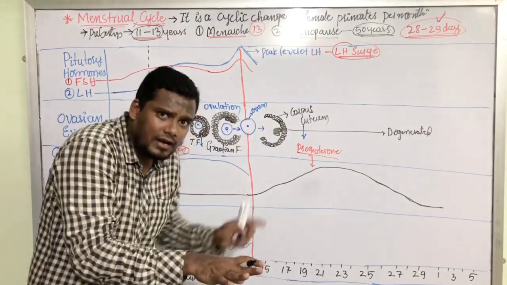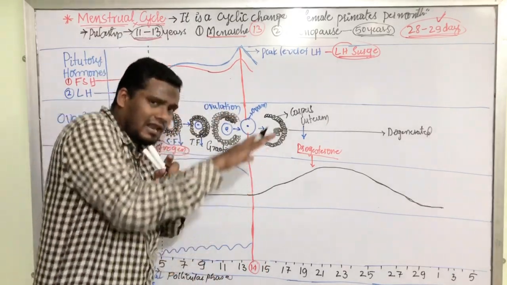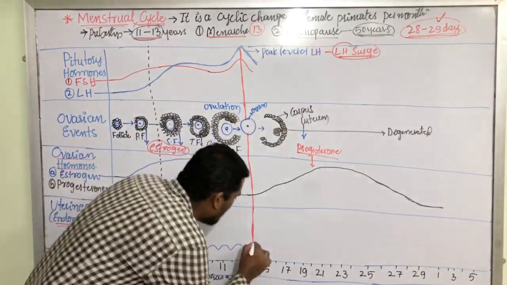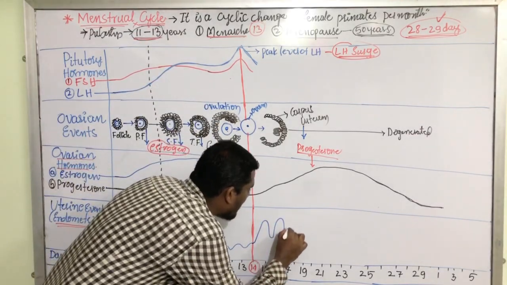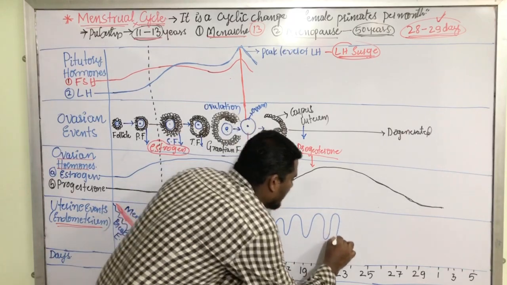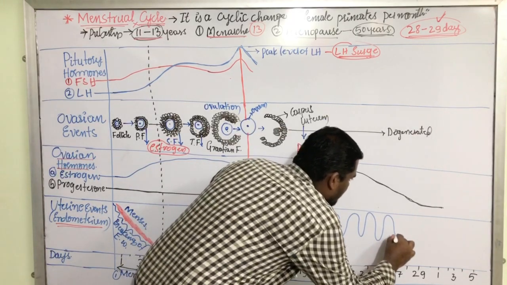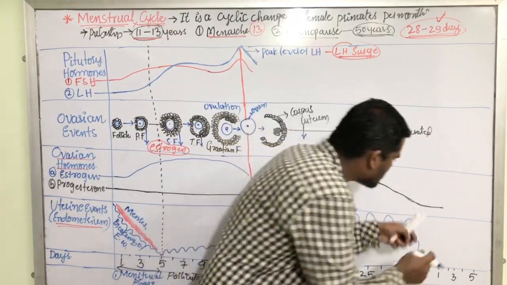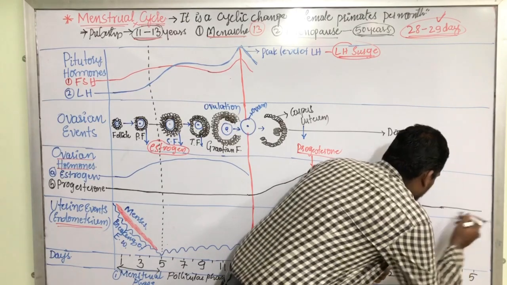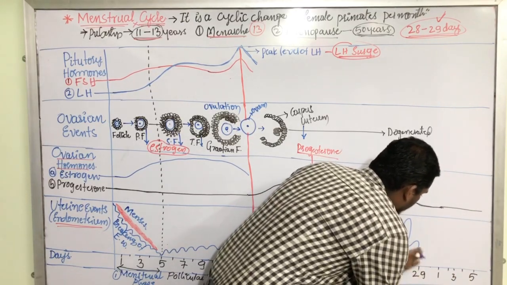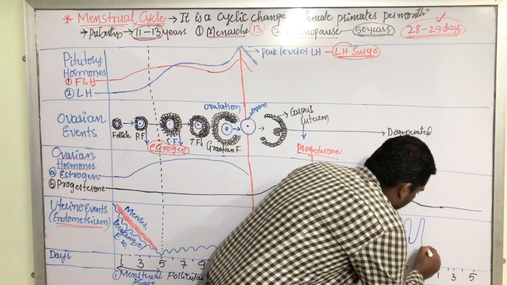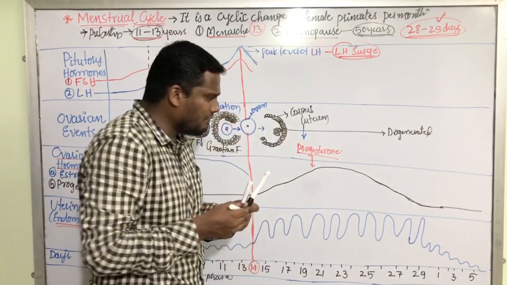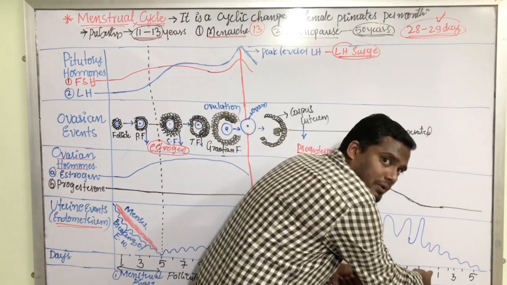Low level of progesterone breaks the endometrium, and higher level of progesterone repairs the endometrium. As a result of that, here the endometrium is getting repaired. Again there is a low level, and this low level of progesterone again breaks the endometrium, and again there is a new menstrual cycle from day 1.